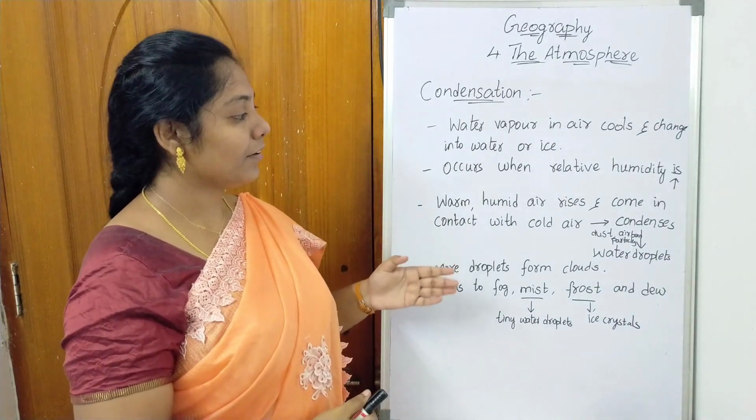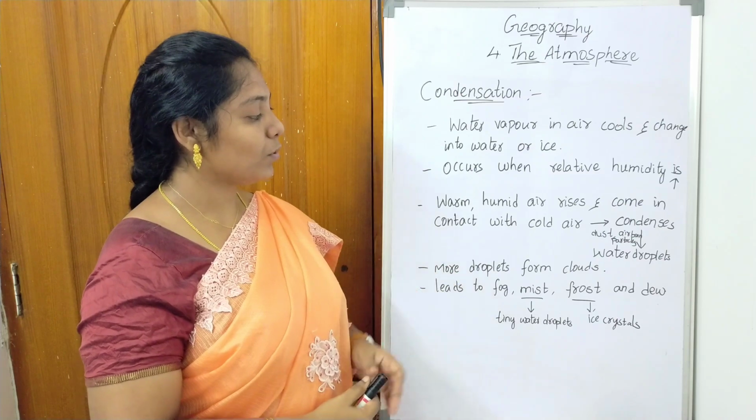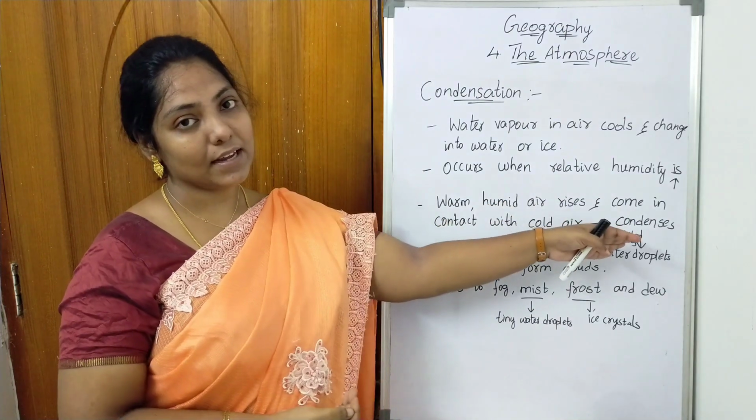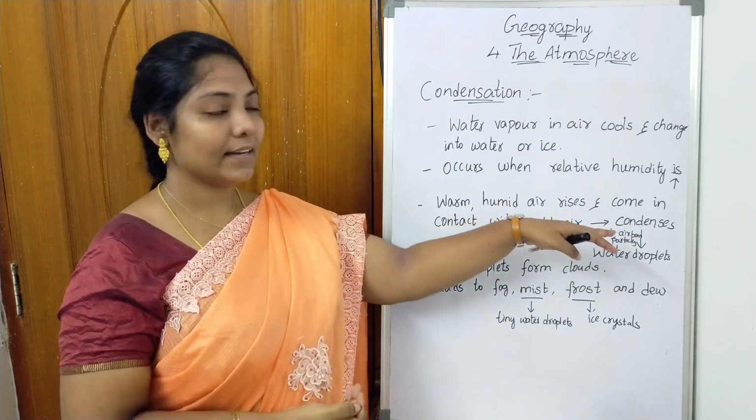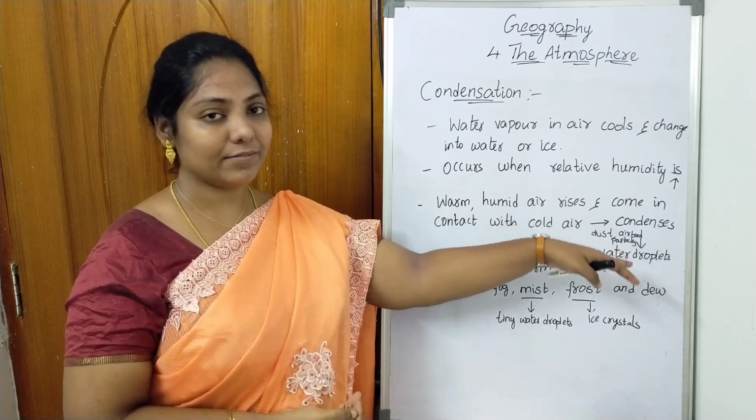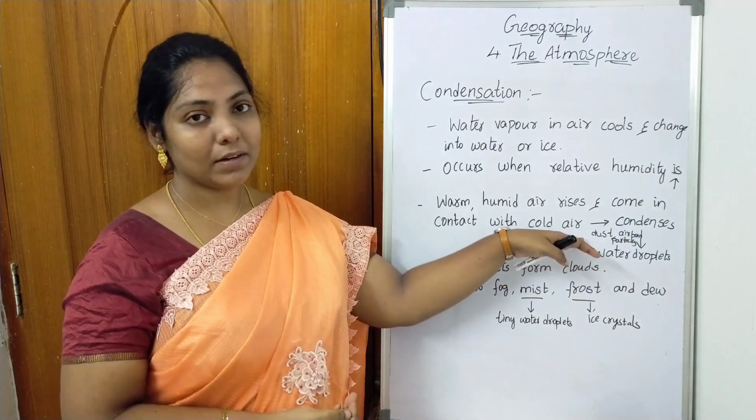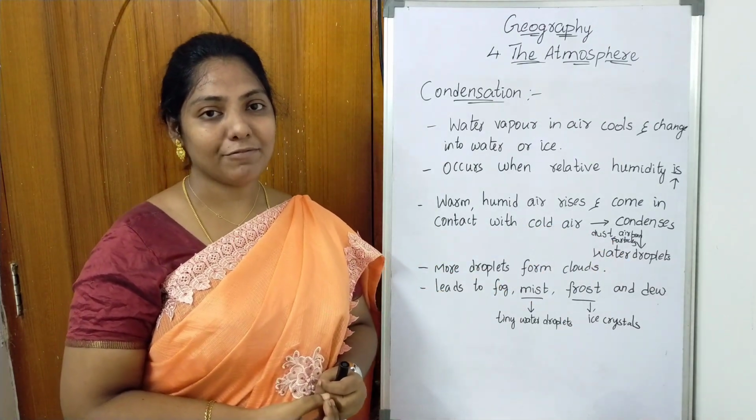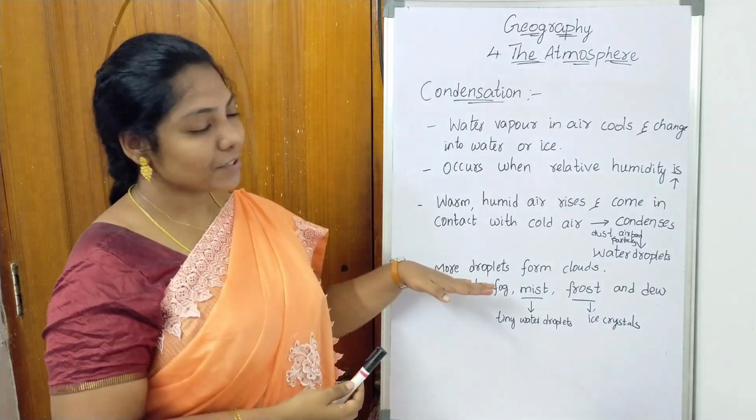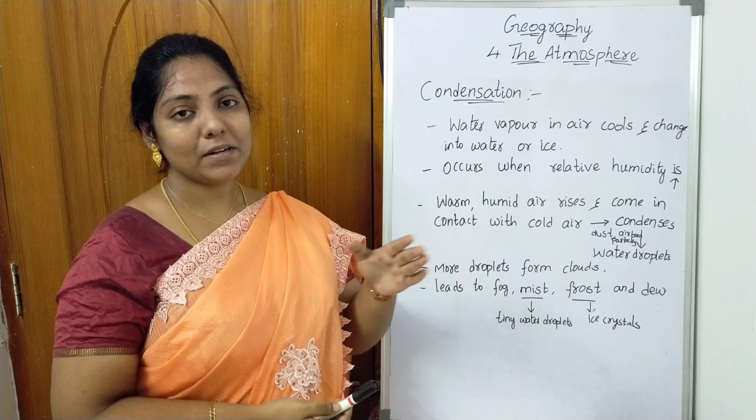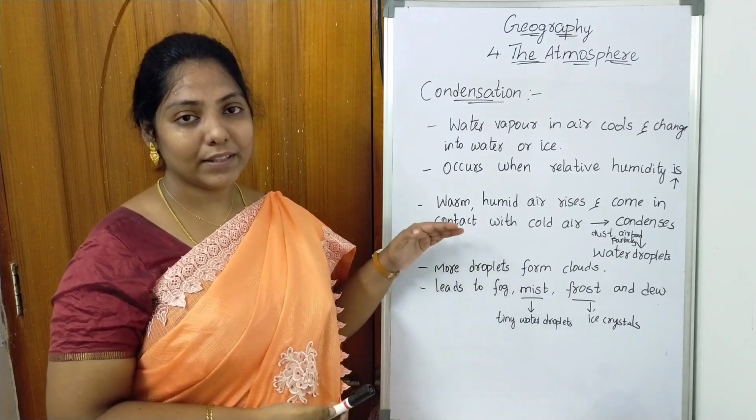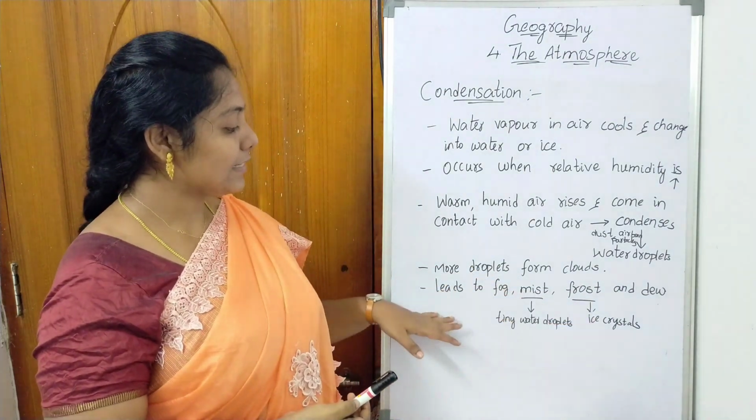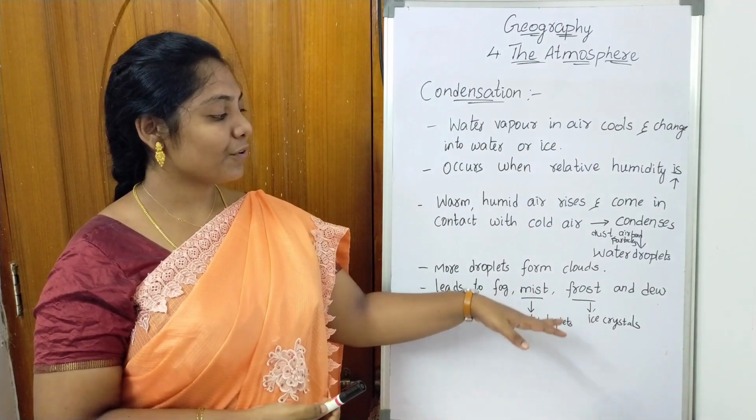The warm humid air rises up and comes in contact with cold air. So in condensation, the warm air in the atmosphere rises up and comes in contact with cold air, and condensation happens. During condensation, water droplets, dust particles and airborne particles all mix together and water droplets are formed. When more water droplets are formed, they all come together and form a cloud, and this leads to fog, mist, frost and dew.